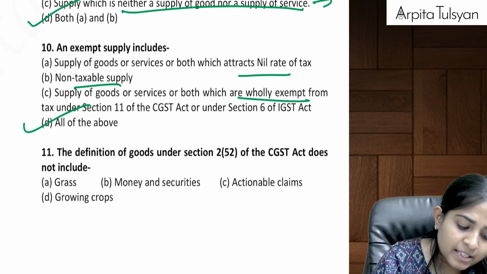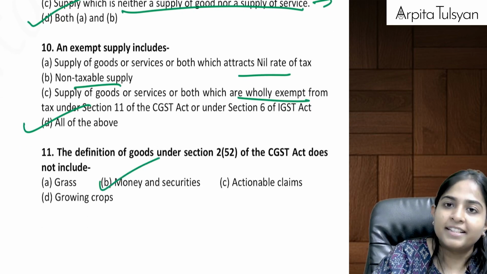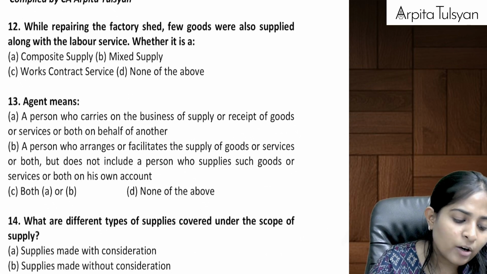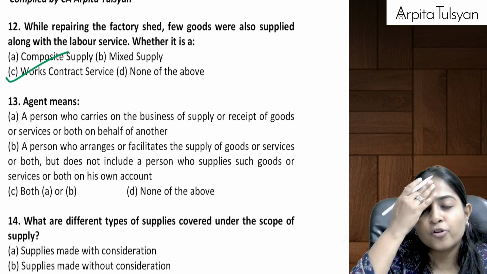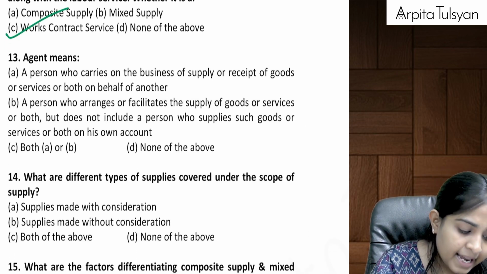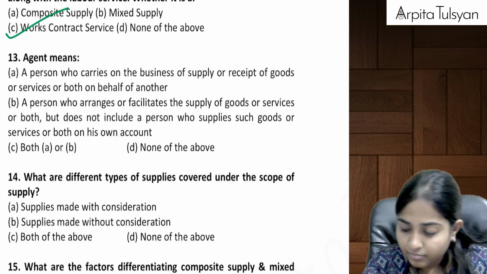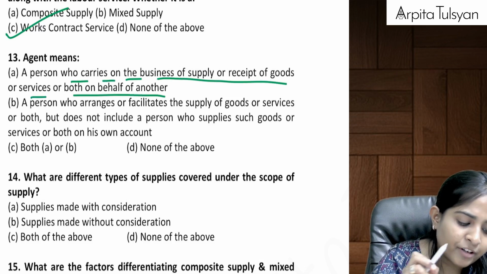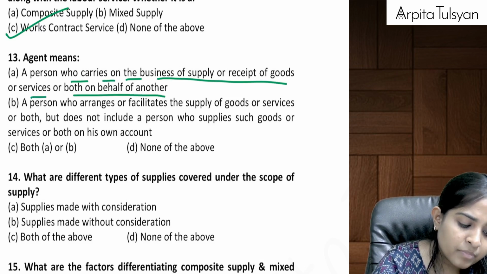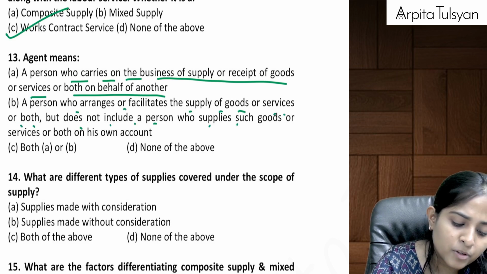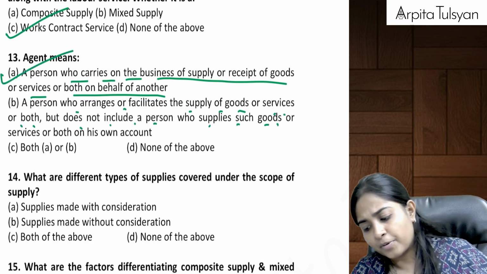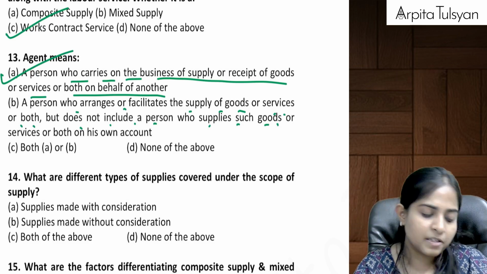Definition of goods does not include money and securities. While repairing the factory shed, few goods were also supplied along with the labor. It is works contract, goods plus labor. Agent means a person who carries on the business on behalf of another. Person who arranges or facilitates the supply of goods or services but does not include a person who supplies such goods. No, A is the answer. Agent is a person who is doing the supply on someone else's behalf.